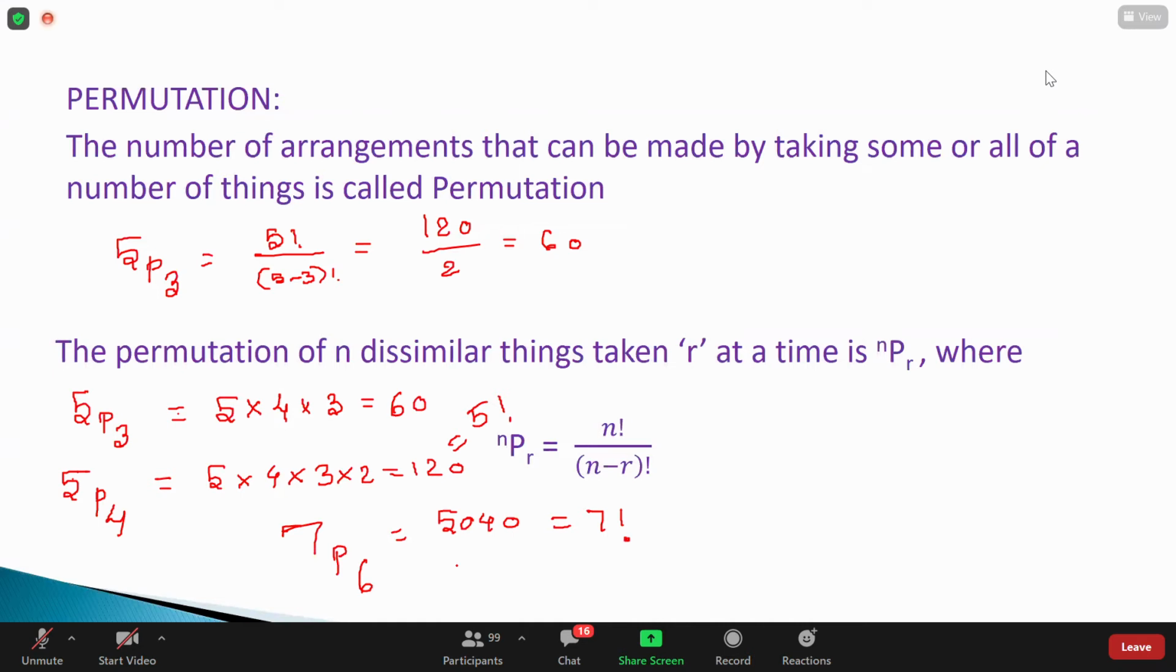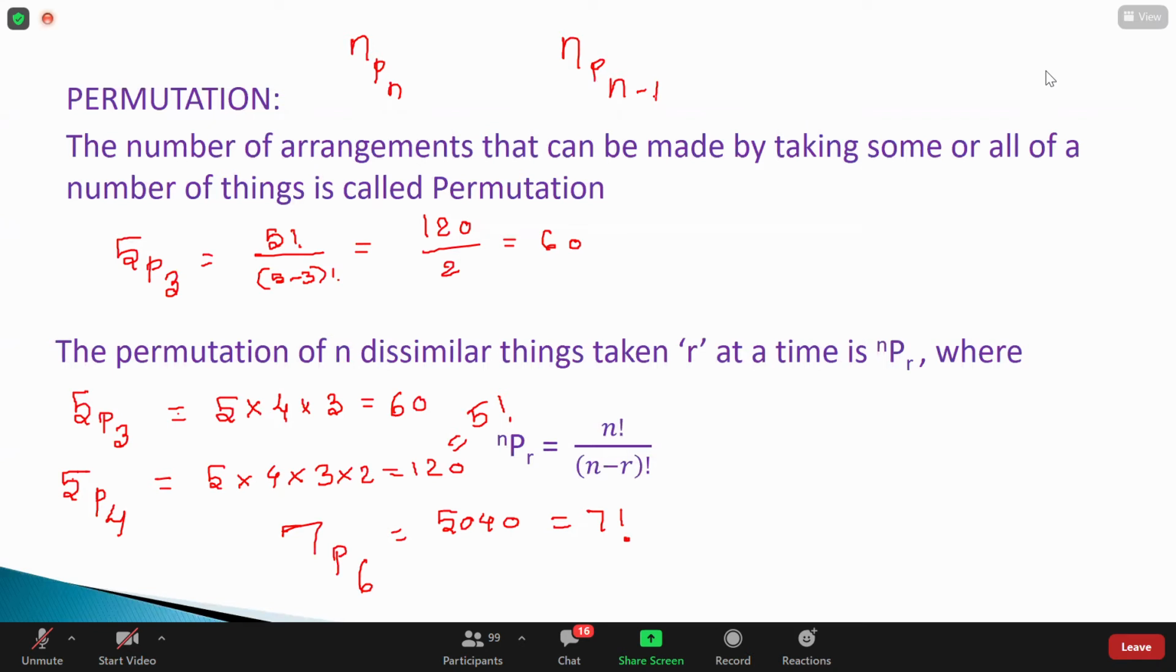Very good, Nitin. Now my question is, what is the value of nPn and nP(n minus 1)? What is the value of nPn and nP(n minus 1), guys?